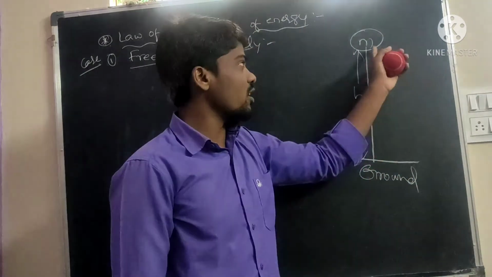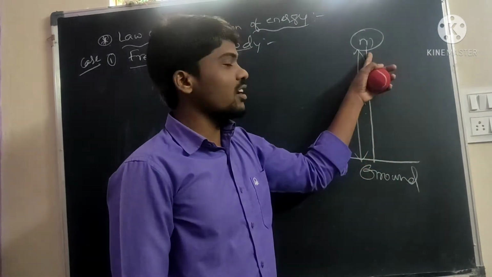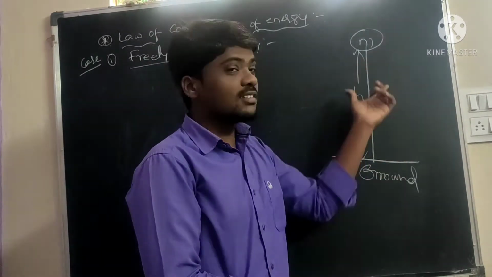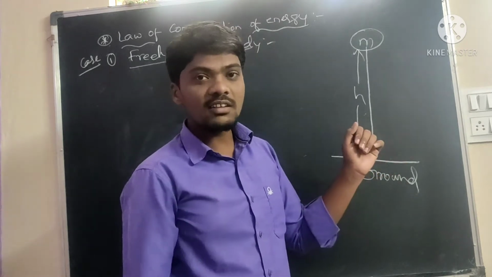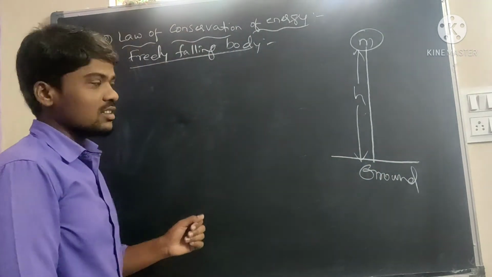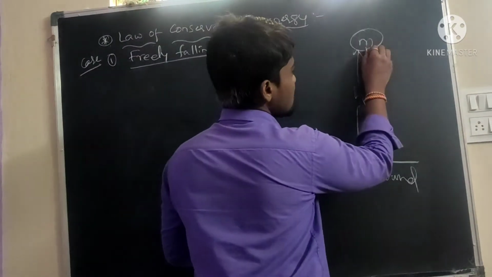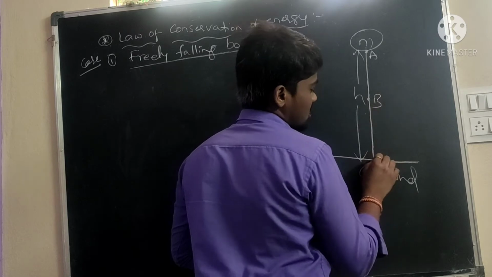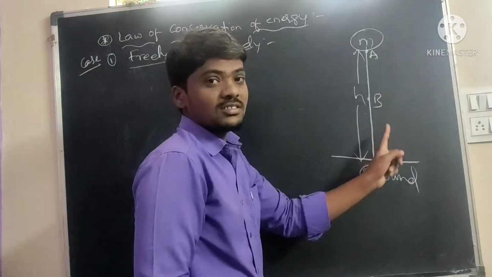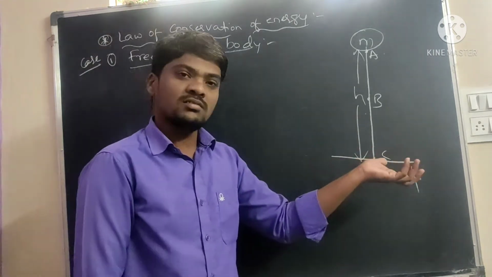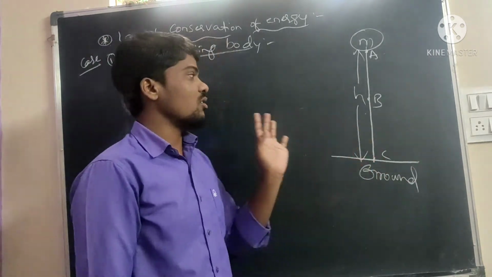The height decreases, so potential energy decreases; velocity increases, so kinetic energy increases. I will take three points: point A, the middle point B, and point C. At these three points we will find out whether the total energy changes or remains constant.